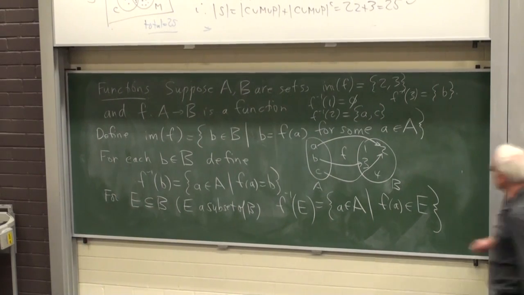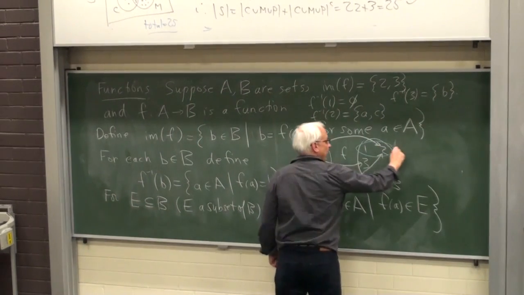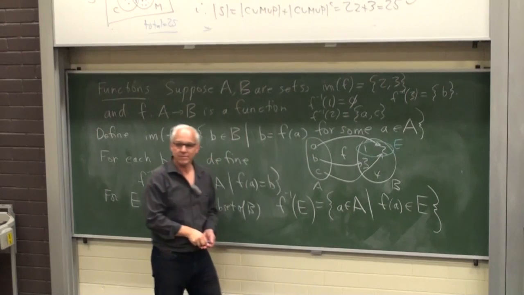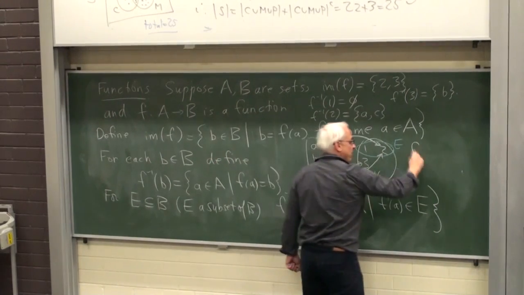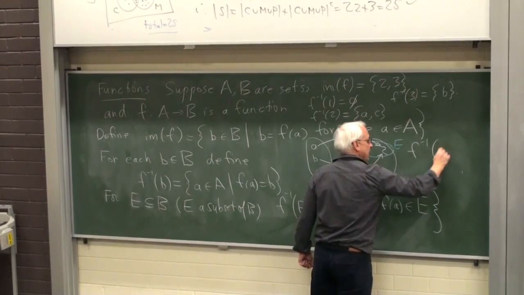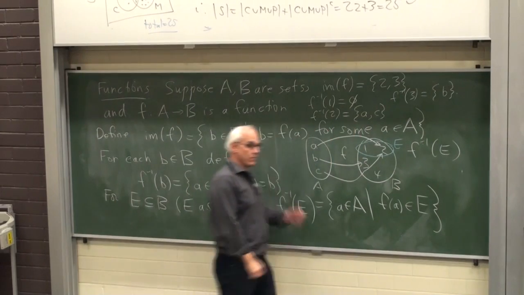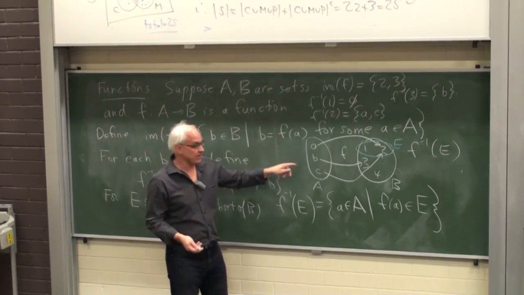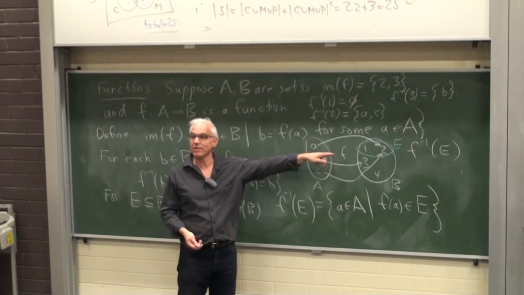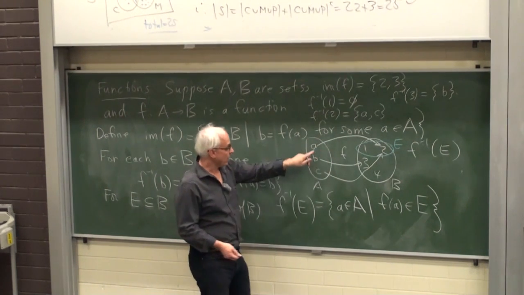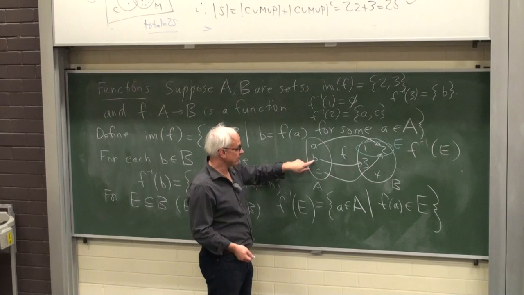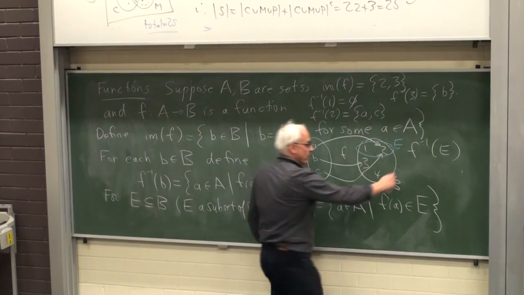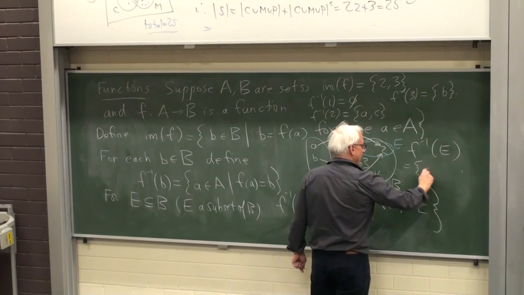Okay, I'll choose this subset. That's going to be the subset E. So what would then be F inverse of E? It's all the things in here that get sent to some element of E. That gets sent to an element of E. That does not. That does. So it's AC.